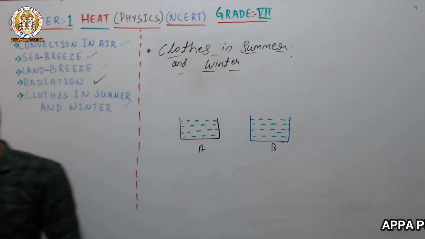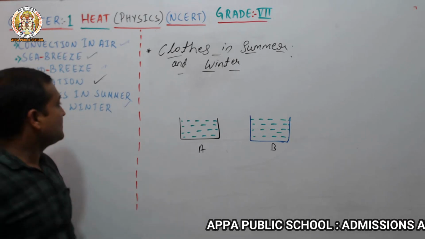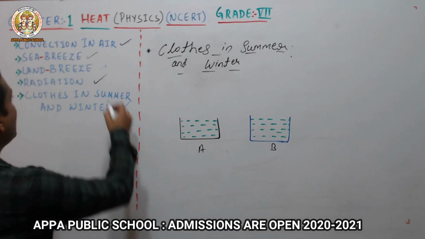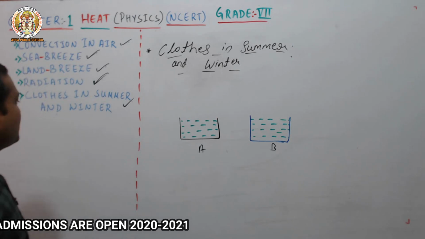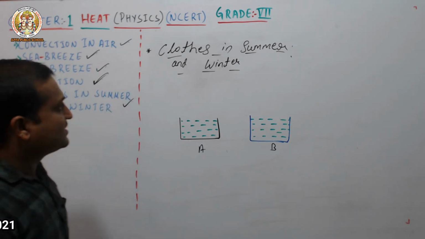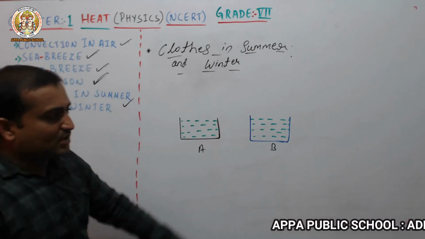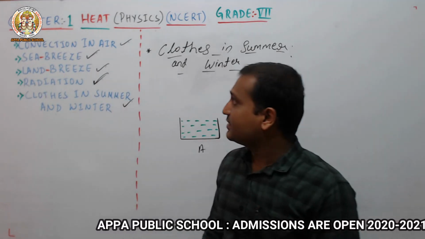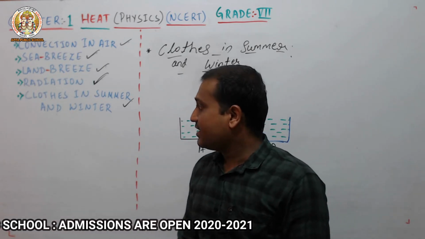So next, convection in air, sea breeze, land breeze, radiation, and clothes in summer and winter. These are the four topics I have covered in today's class, and this is the end of the chapter. In this chapter I discussed in brief the topics from hot and cold to clothes in summer and winter.